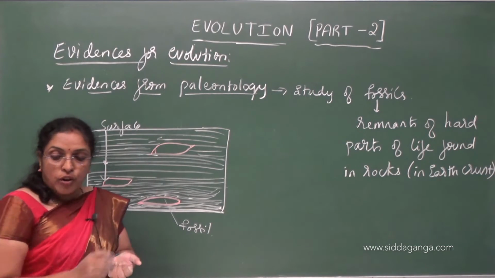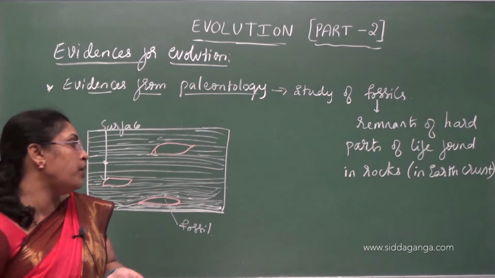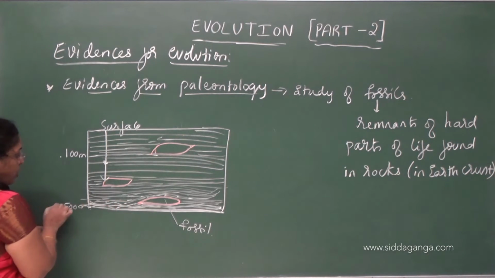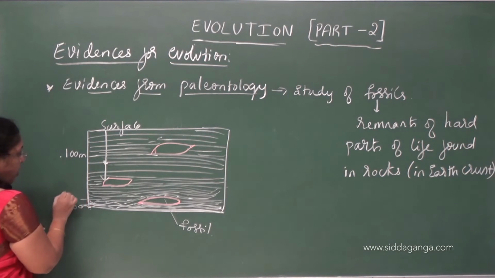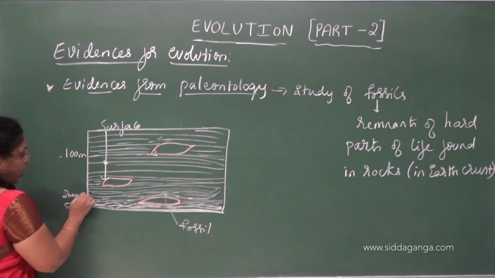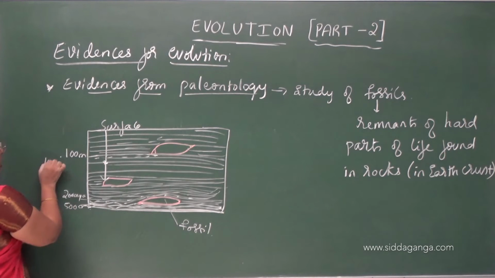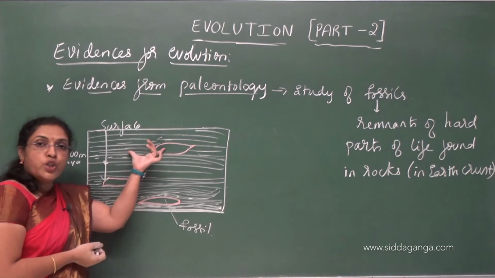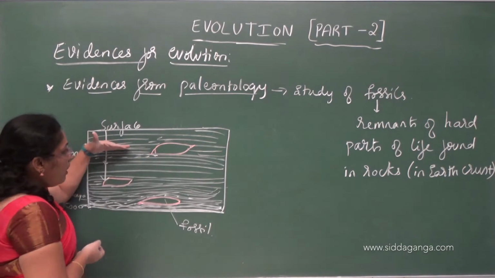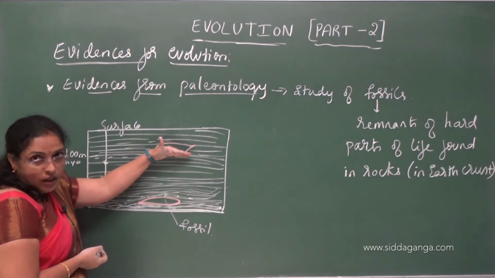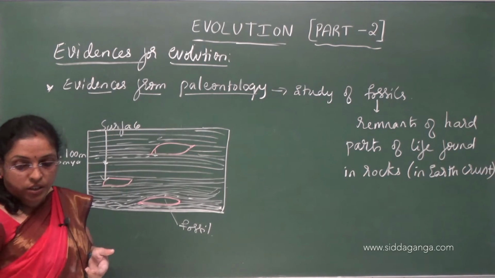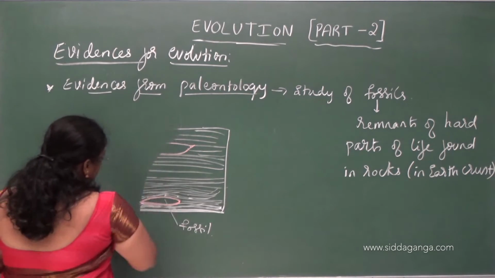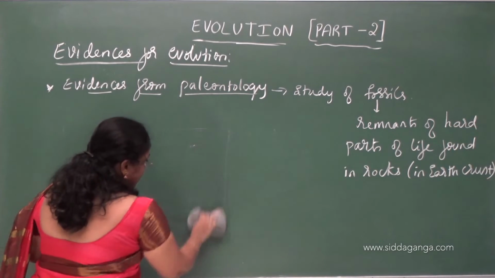And the study of fossils helps us know the geological period also. That means this fossil may have existed 2000 million years ago, and this may have formed nearly 1000 million years ago. This fossil was formed during a particular geological period, when the sedimentation of that particular layer of rock occurred, understood? So like this the fossils are formed in layers of rocks.